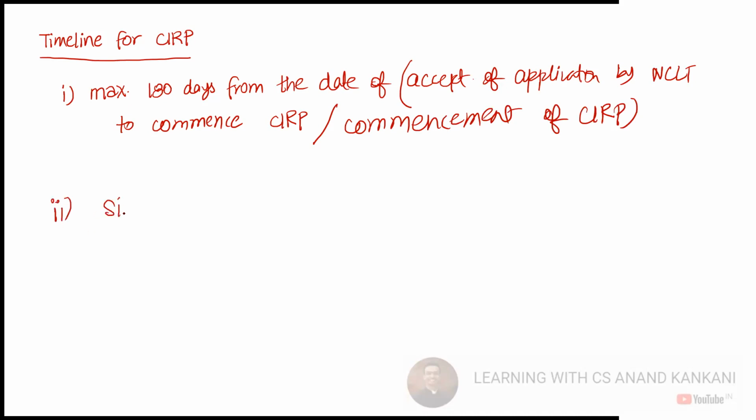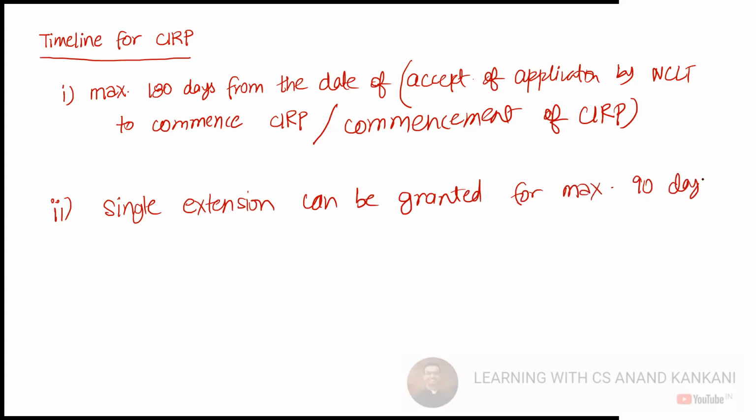Then a one-time or single extension can be granted for a maximum of 90 days.